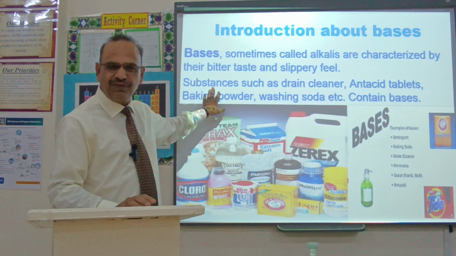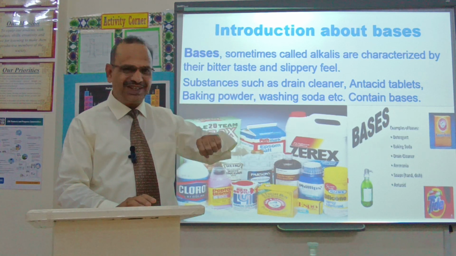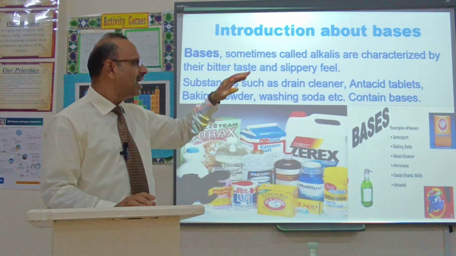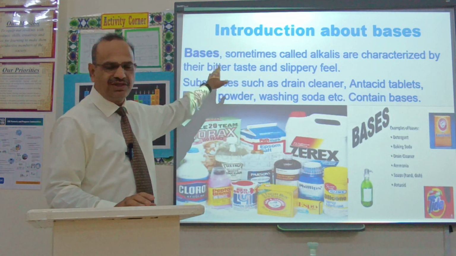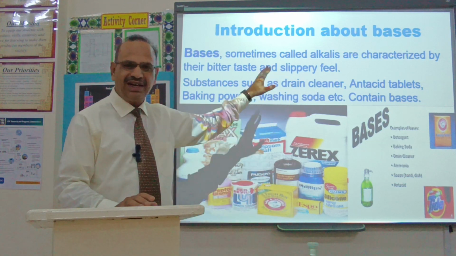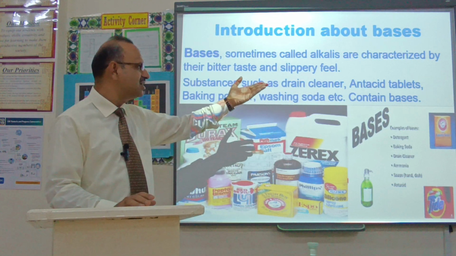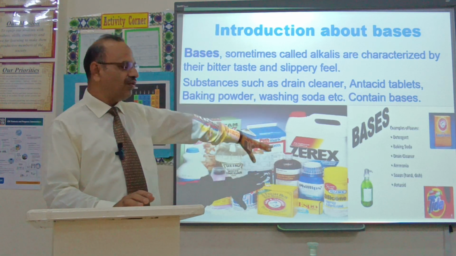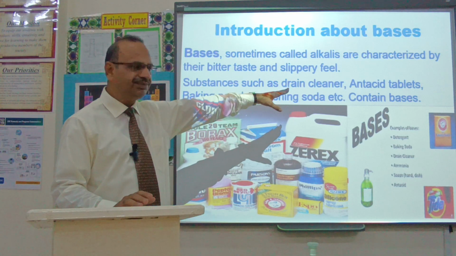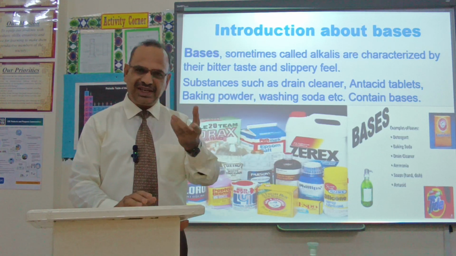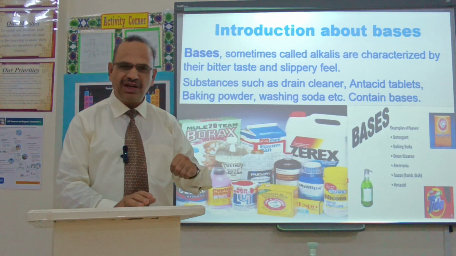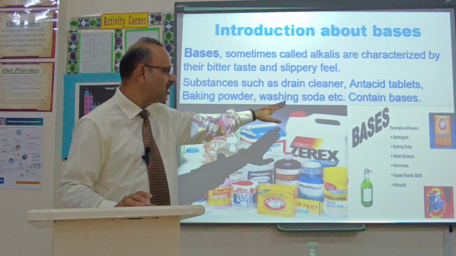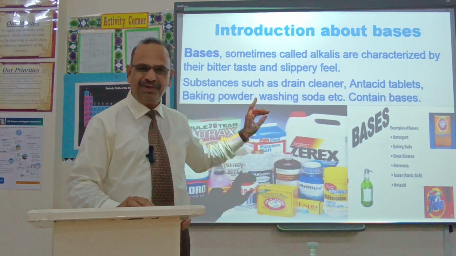As regards the introduction of bases, bases are opposite to acids. Generally, bases are called alkalis and are characterized by a bitter taste. Acids have a sour taste, and alkalis or bases have a bitter taste and are slippery to the touch. Examples in our homes are drain cleaner, anti-acid tablets such as magnesium hydroxide or aluminum hydroxide, baking powder, and washing soda. All these are examples of bases.